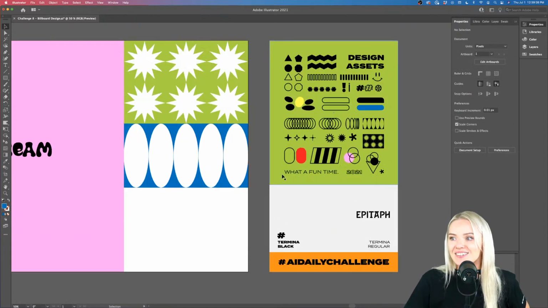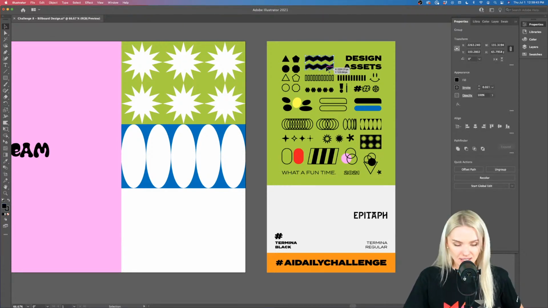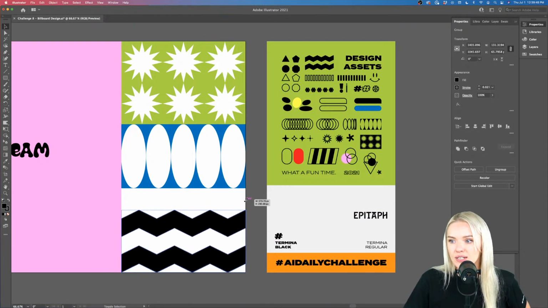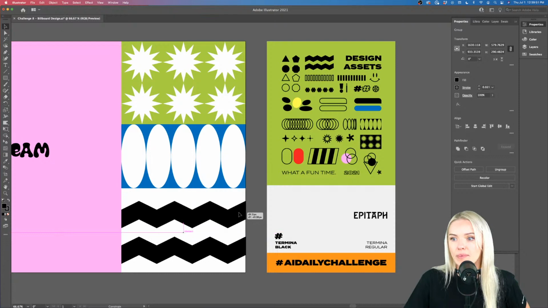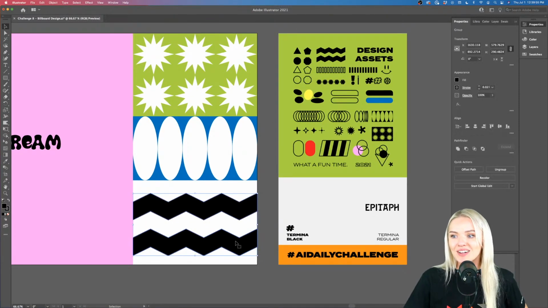All right, so now let's get another little part here. Maybe these zigzaggy lines. Again, I'm holding Option, dragging and dropping this up here, and holding Shift, I'm going to resize it again so that it matches my size over here. Awesome, this is cool. Now let's again sample some of the colors for this black zigzaggy line.